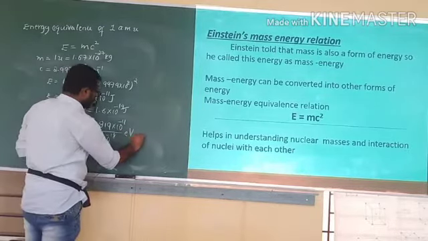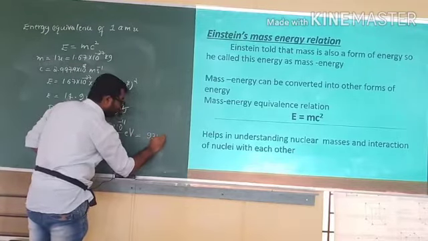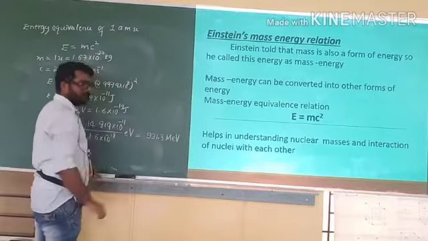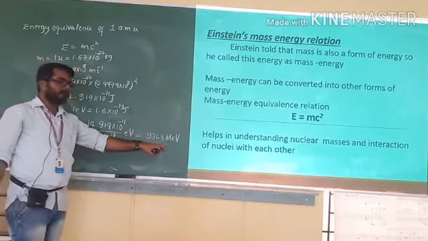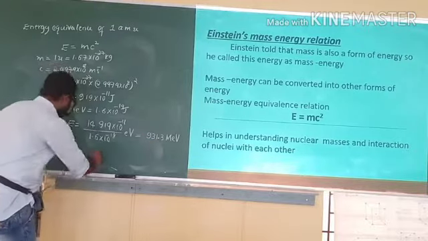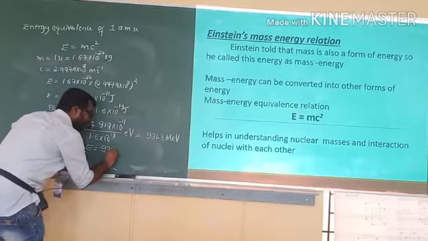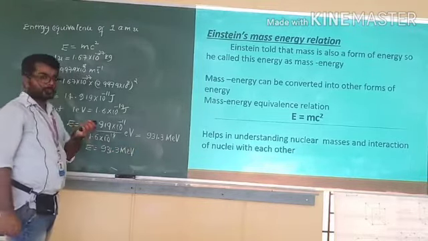After solving, you get 931.3 mega electron volt. You can solve it and check the value. Therefore E is equal to 931.3 mega electron volt. That is 1 amu.